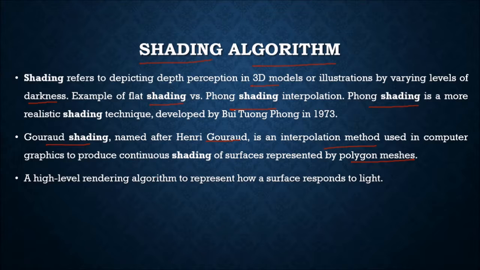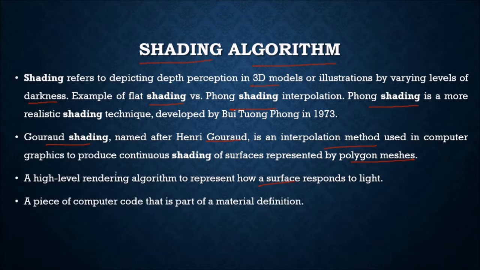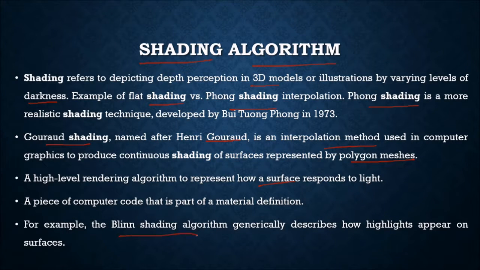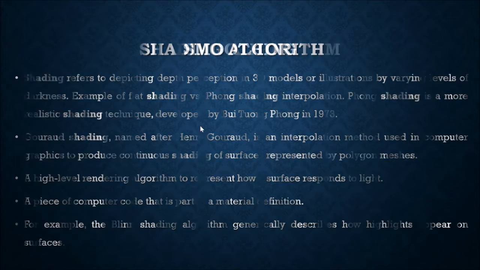A high-level rendering algorithm to represent how a surface responds to light. So a piece of computer code that is a part of the material definition also. For example, the Blinn shading algorithm generally describes how highlights are going to appear on the surface.